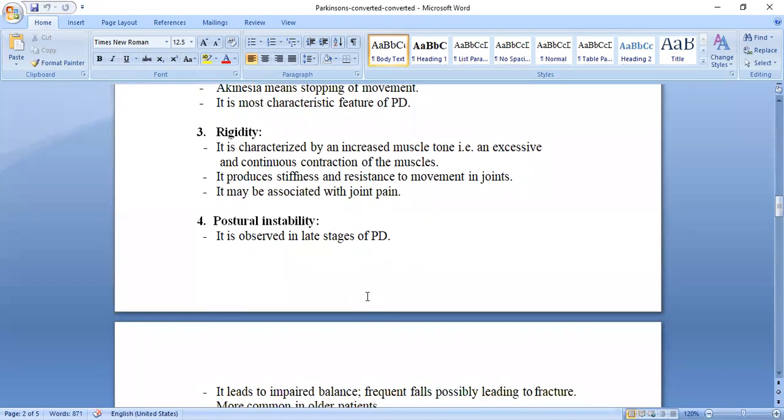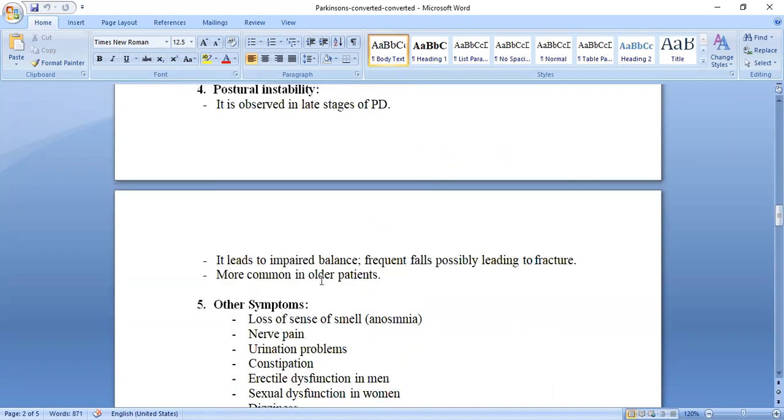Postural instability means what? It is observed in the late stages of the PD, meaning the fully developed one. It leads to impaired balance, frequent falls, possibly leading to fracture, more common in older patients.